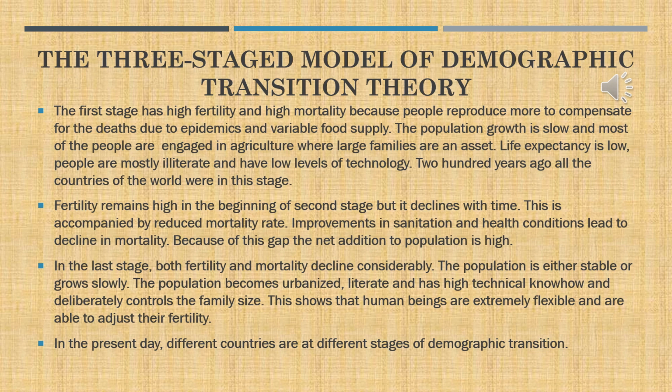In the final stage, both fertility and mortality declined considerably. The population was either stable or grew slowly. The population became urbanized, literate, and has high technical know-how, and deliberately controls the family size. This shows that human beings are extremely flexible and are able to adjust their fertility. In the present day, different countries are showing different stages of demographic transition.